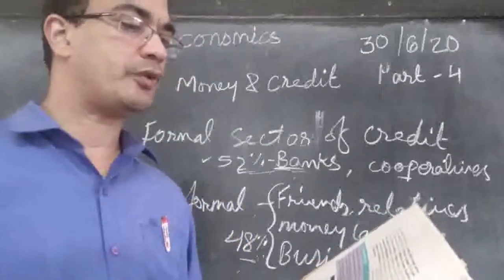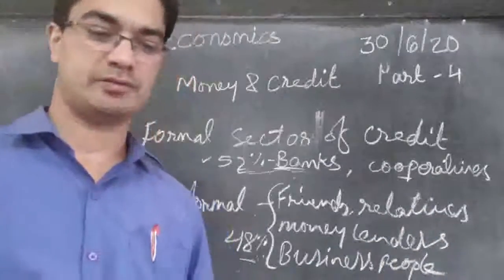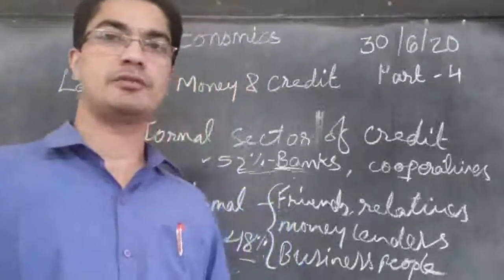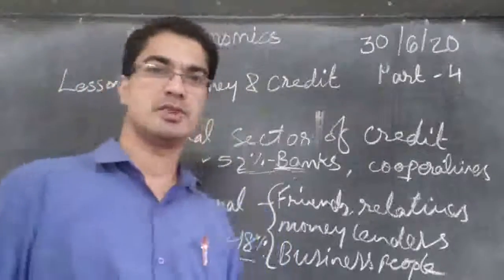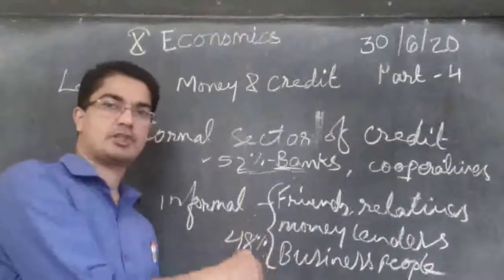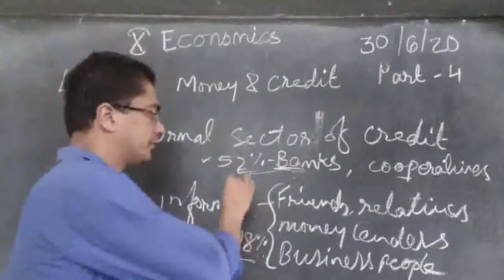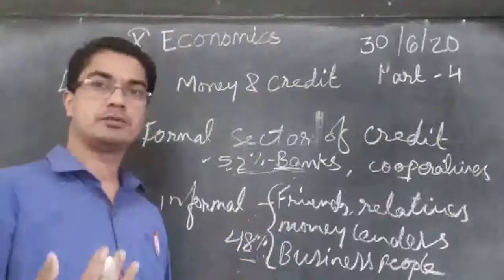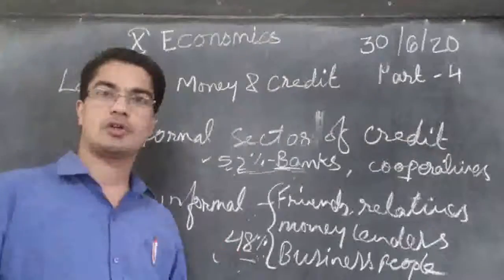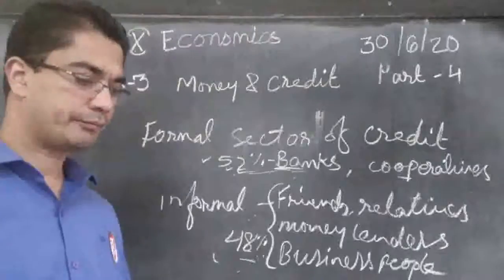What are the differences between formal and informal sources of credit? We have already explained the difference between formal and informal sources of credit. First of all, in informal credit the interest is very high, while in the formal the interest is very low. But in the formal, they demand a lot of papers, documents, collateral, and so on. In the informal, all those things are not needed. They give the loan based on personal relationship.